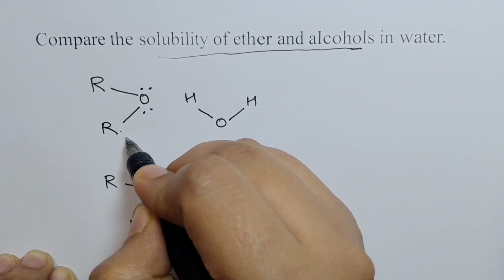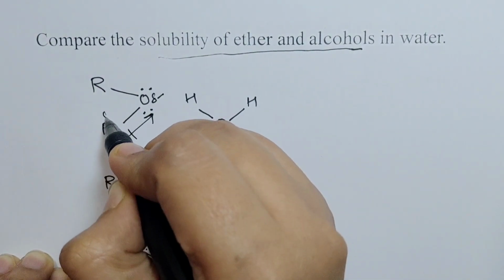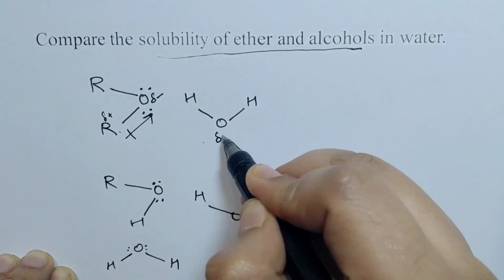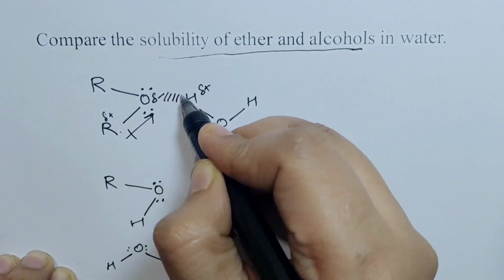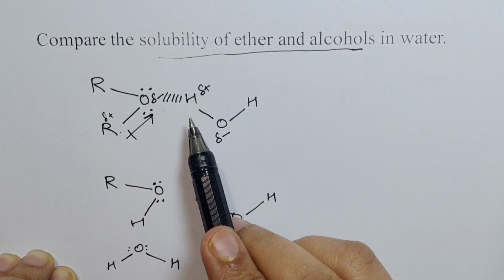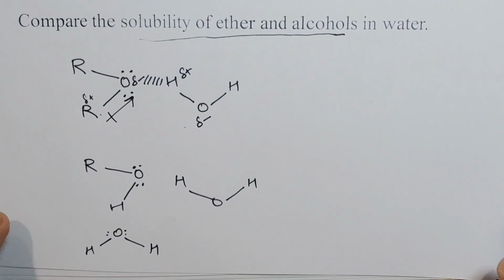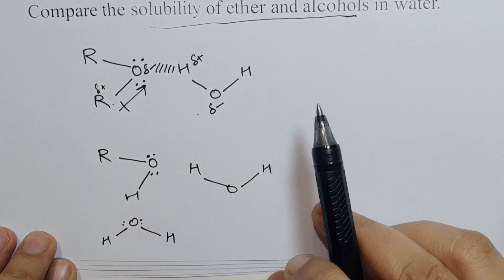I just told you that this bond is polar. That means this oxygen is partially negative and this carbon is partially positive. In case of water, there is partial negative and partial positive. So there is a possibility of hydrogen bonding with ethers, which makes ether soluble in water. But let's see how hydrogen bonding is greater in case of alcohols.